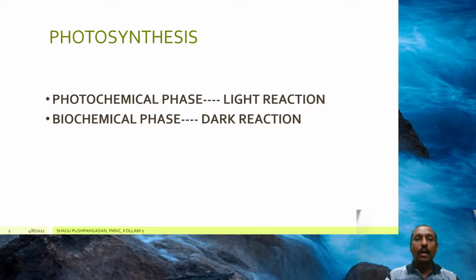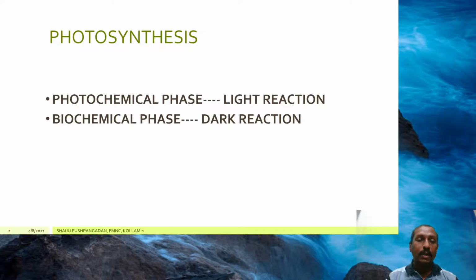Because if there is sunlight, the green plants can capture that solar light energy and convert it into its chemical form. So that can happen only if light is available. So this first phase is called light reaction. It is the photochemical phase of photosynthesis, where the solar light energy gets converted into chemical form of energy. And the second phase is called the biochemical phase.